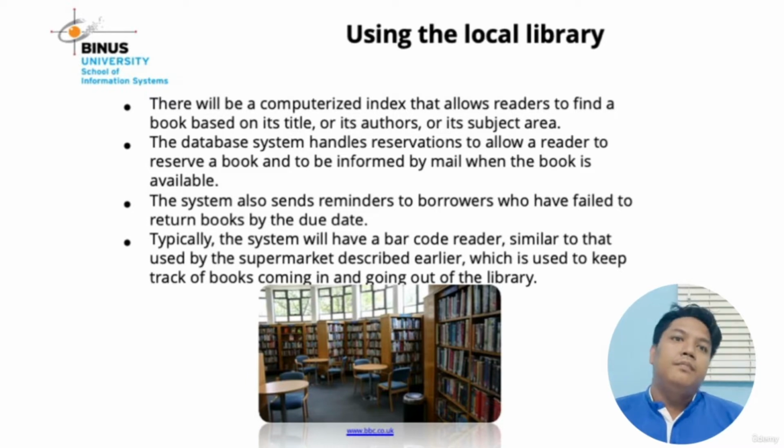And then you can see the slide. Other examples are when you take insurance, rent a video, when you google something, and when you study in the university, starting from registration, payment, and using e-learning or a learning management system like Binus Maya.